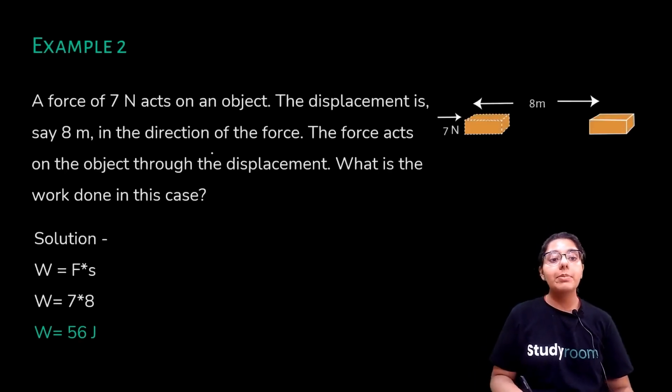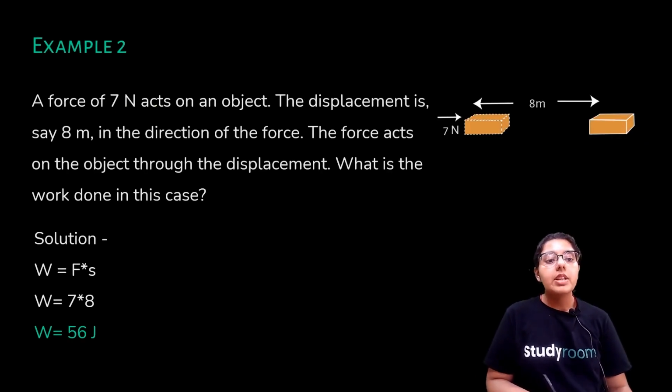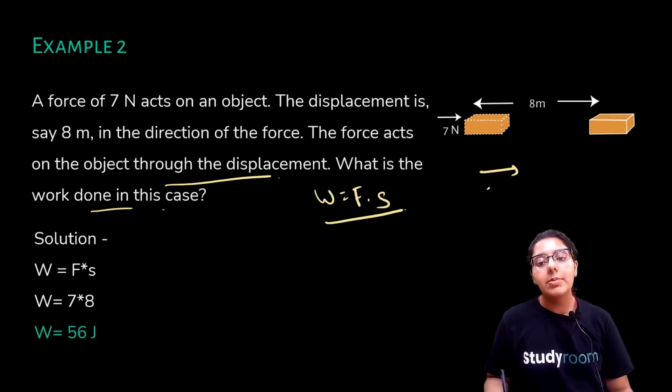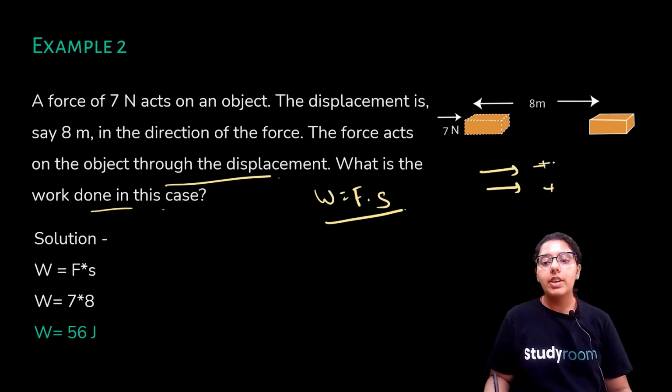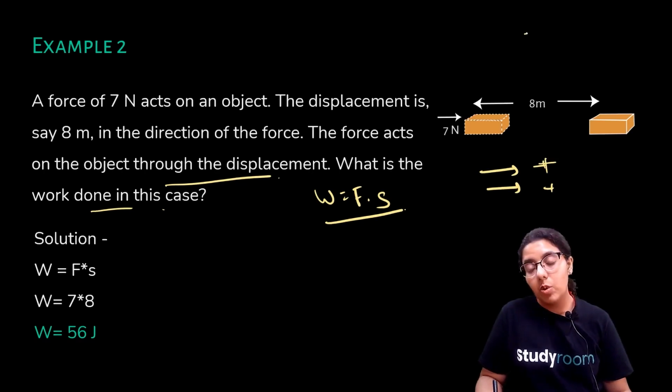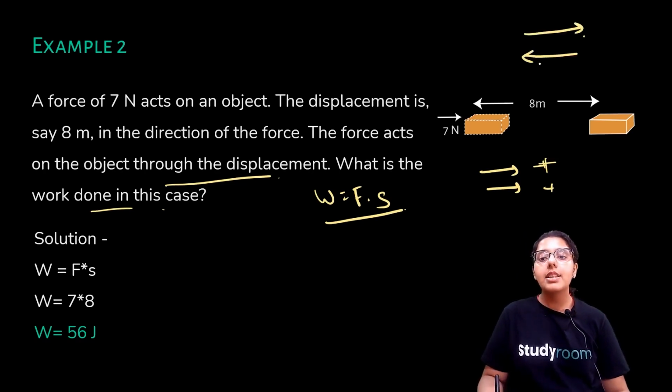Let's do one more example. A force of 7 Newton acts on an object. The displacement is say 8 meters in the direction of the force. The force acts on the object through the displacement. What is the work done in this case? Simply again, work done is equal to force into displacement, we know. Displacement and force, both are in the same direction, both will take positive, right? If, for example, there is some case when your force is in this direction and displacement is in this direction, we will take the displacement negative in that case.